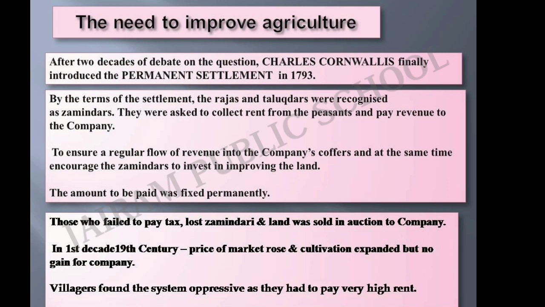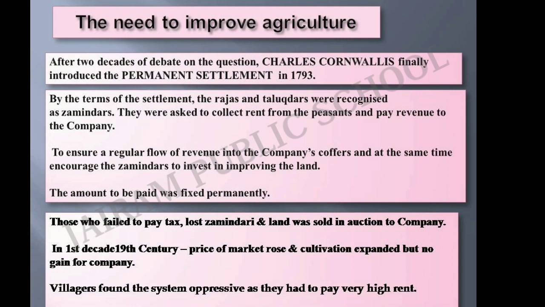Most Company officials began to feel that investment in land had to be encouraged and agriculture had to be improved. So now the East India Company took various steps to improve agriculture. Let's see how this was to be done. After two decades of debate on the question, the Company finally introduced the Permanent Settlement in the year 1793.